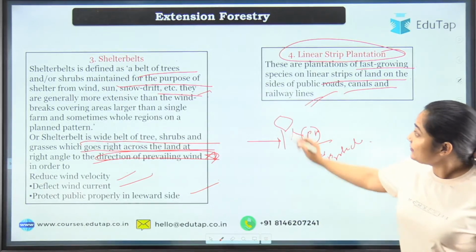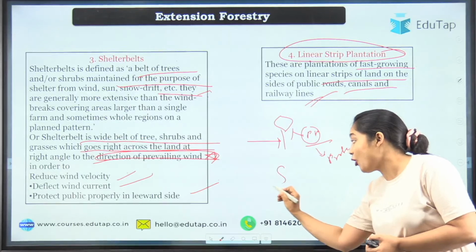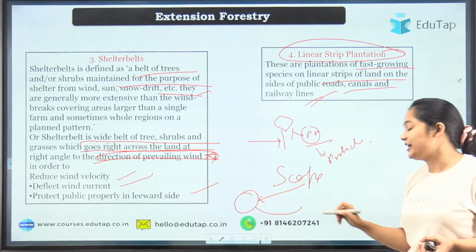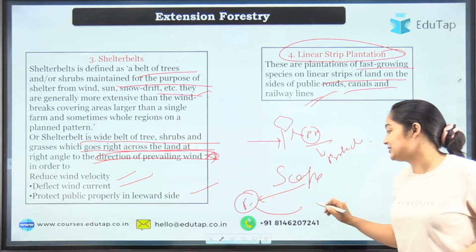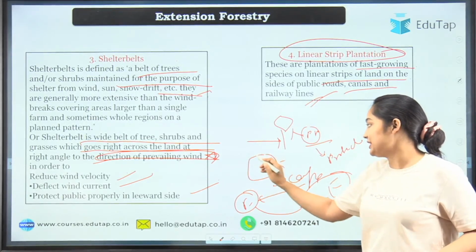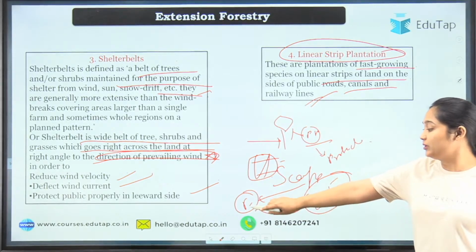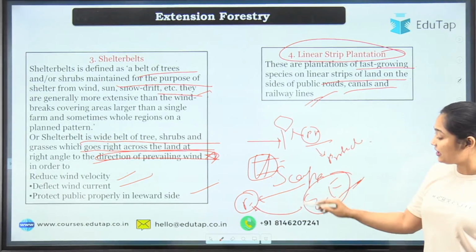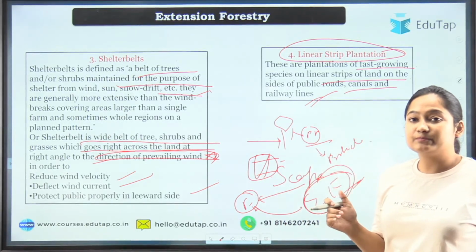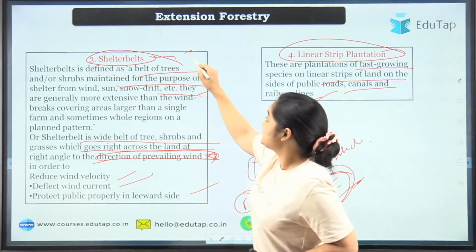Again, when we are talking about the division of extension forest, social forestry, we are talking about the scope. So don't wonder why, if it is in farm forestry, it is also in the extension forestry. Because these shelter belts and windbreaks are working to protect the farm, as well as being a part of the extension forestry. The difference mainly here is that these are more intensive.